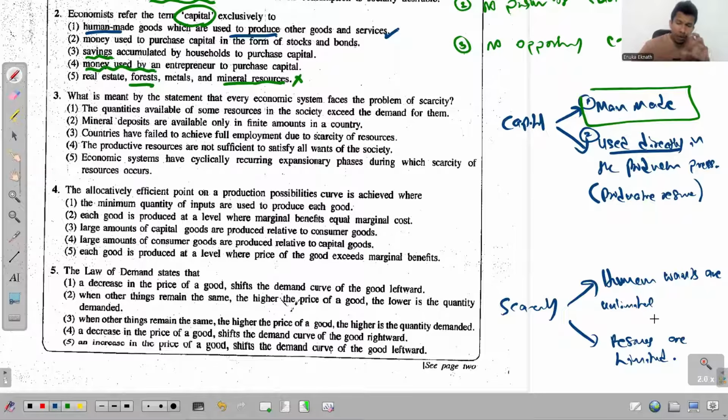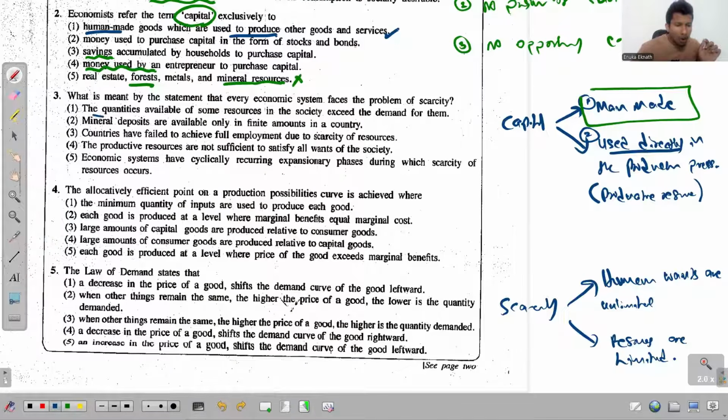So due to these two qualities, wants being unlimited and resources being limited, every economy faces the problem of scarcity. And that's all we know. Right, so based on that, we'll try to select the correct option for this given question 3.